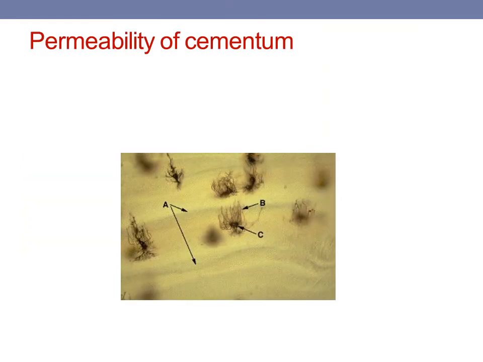Coming to permeability of cementum. It is very important for us to understand that even though cementum is present, intact cementum is not an effective barrier to prevent the penetration of various irritants from pulp to the periodontal tissue or vice versa. Then it was Carranza who found that in some areas of the cellular cementum, there are canaliculi present, as you can appreciate in this diagram. These canaliculi are continuous with the dentinal tubules. Thus, the cementum can act as a mediator for exposing the dentinal tubules and create a pathway between pulp and the periodontium.